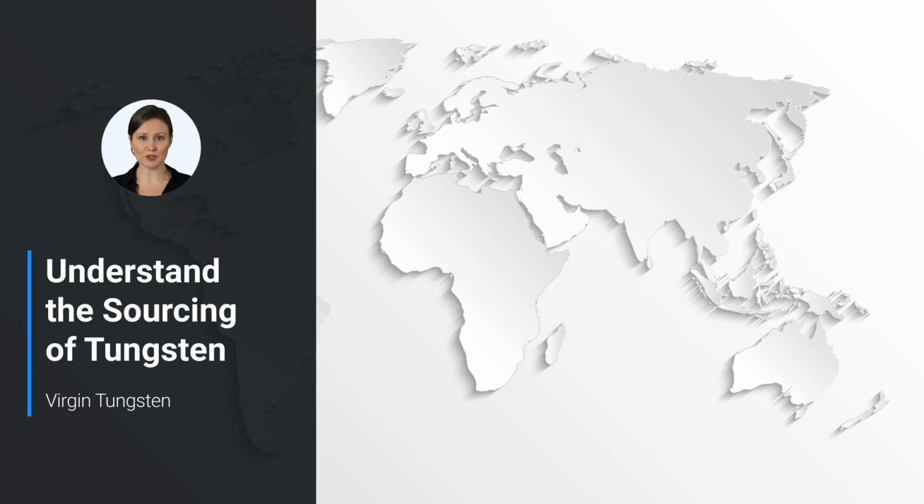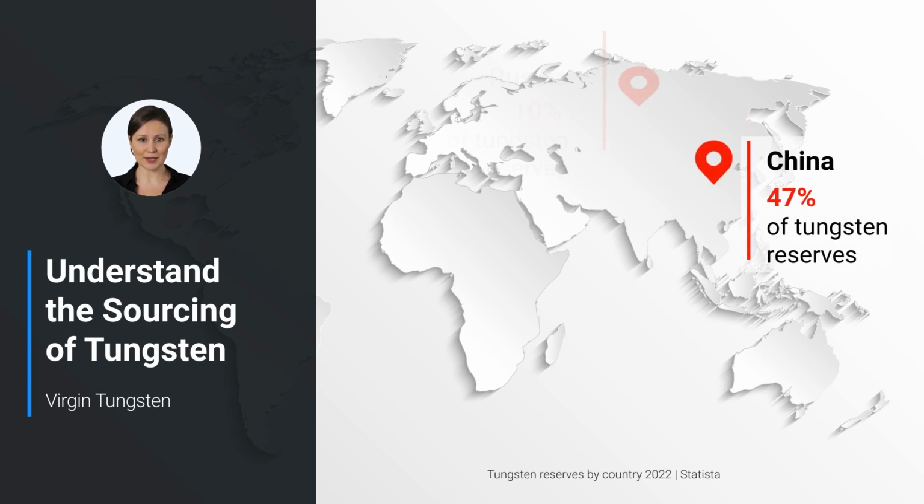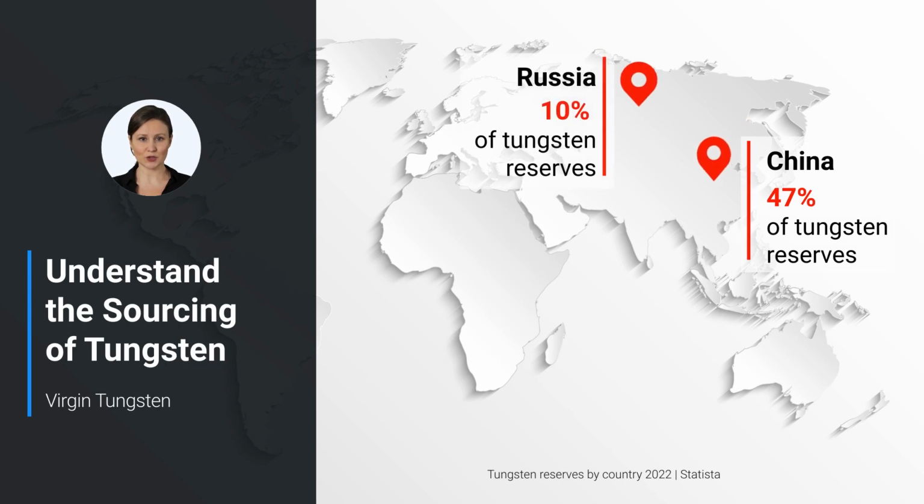Step 1. Understand the sourcing of tungsten. Tungsten is a rare metal primarily mined in politically and socially volatile countries. If your supplier sources tungsten only in high-risk countries, you are more likely to face supply chain delays.